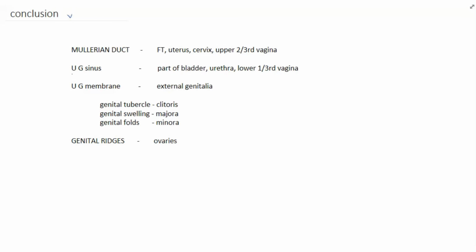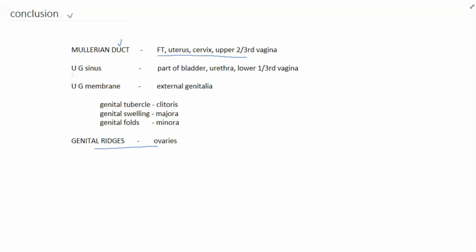Here is the conclusion of development of female reproductive tract. First, genital ridges converted into ovaries. Ovaries don't have Sertoli cells, so no anti-Mullerian hormone secreted. So the development of Mullerian duct is normal. It is developed into fallopian tubes, uterus, cervix, and upper two-thirds of the vagina.